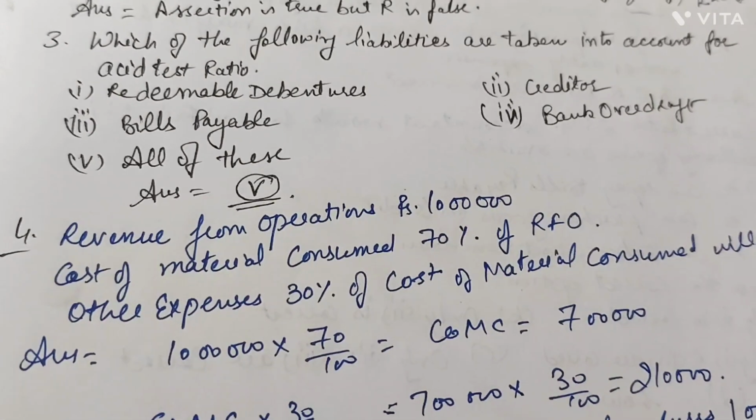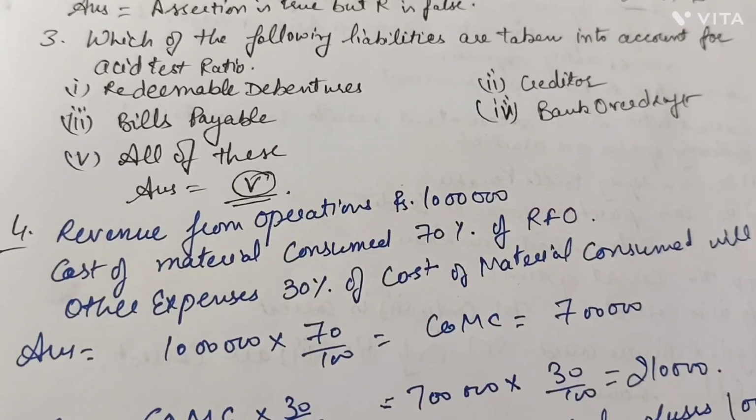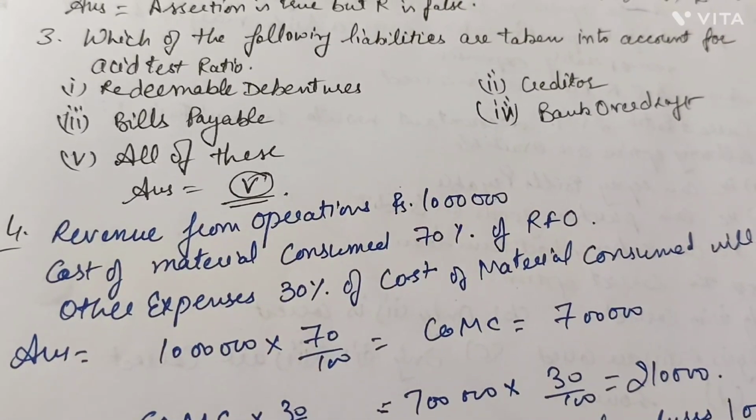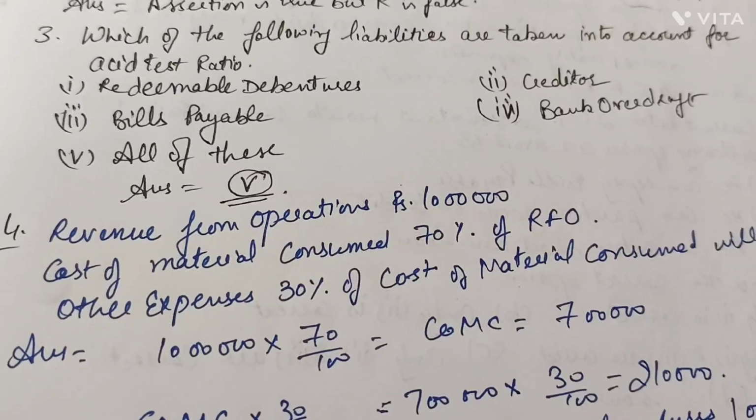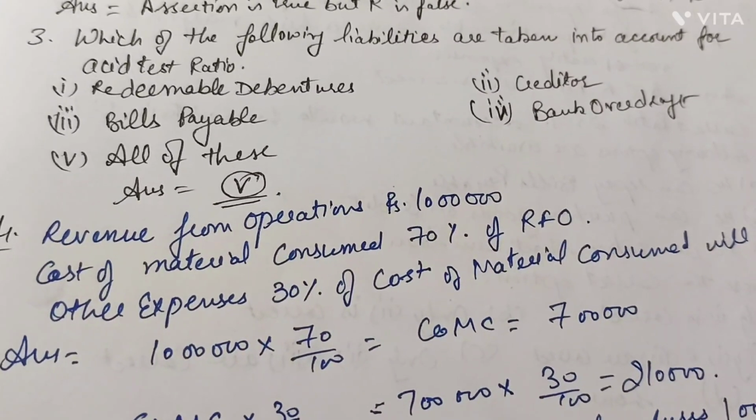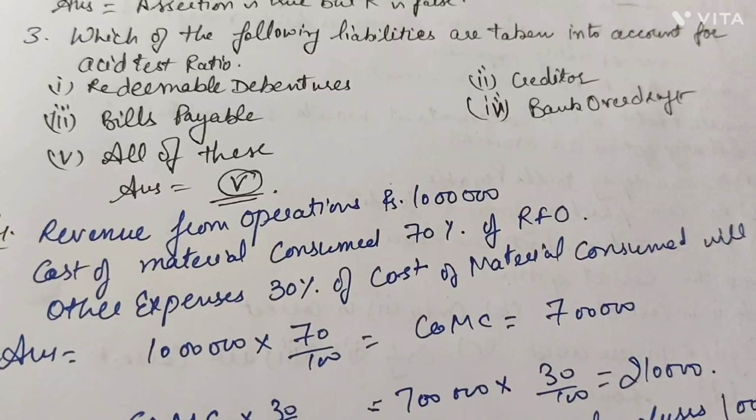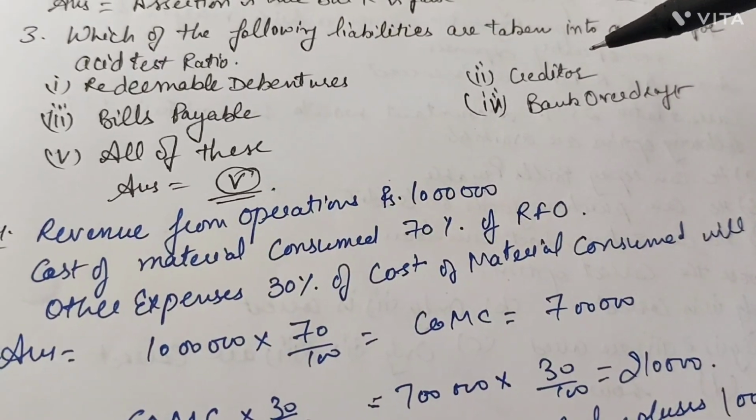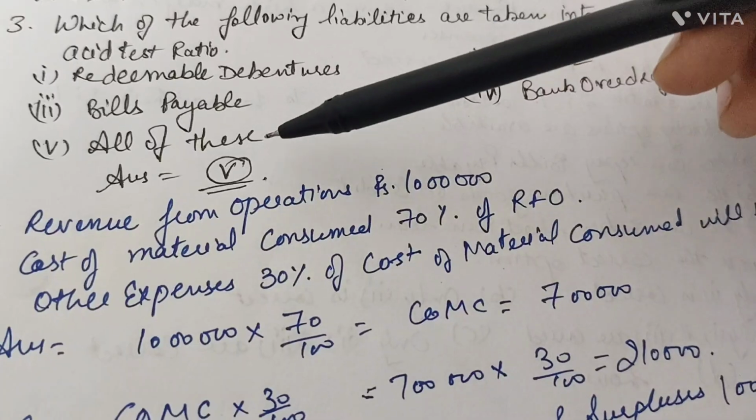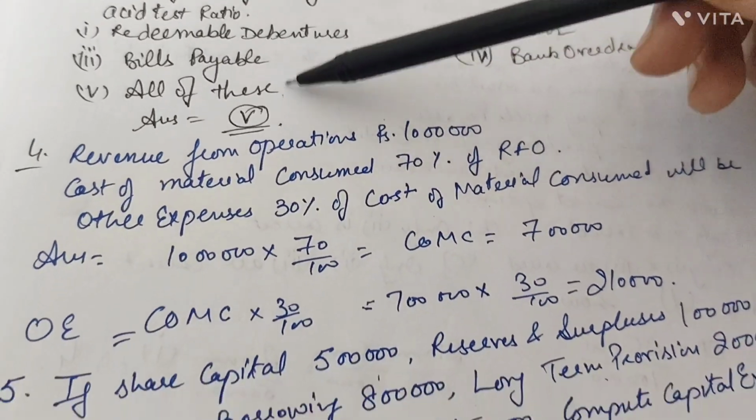Okay, which of the following liabilities are taken into account for the asset test ratio? Asset test ratio is your liquid ratio, where we include current liabilities. Current liabilities means those which are payable in a short time period, that is within 1 year. They are redeemable debentures, creditors, bank overdraft, bills payable, which are payable within a year. That's why the answer is all of these.